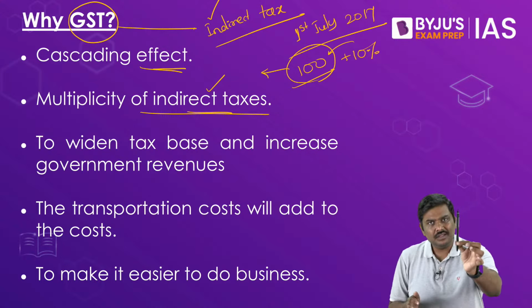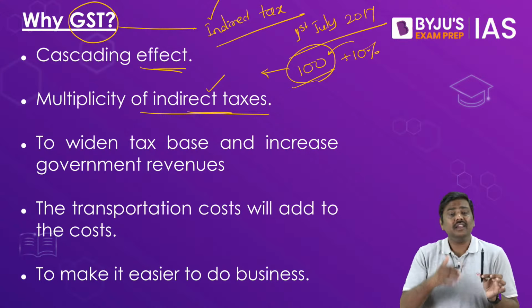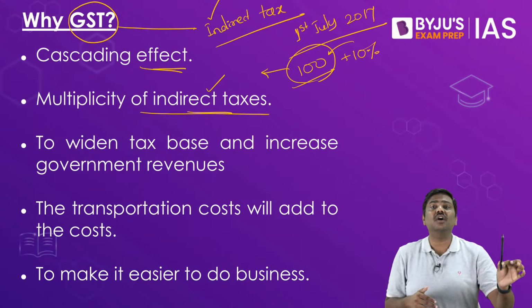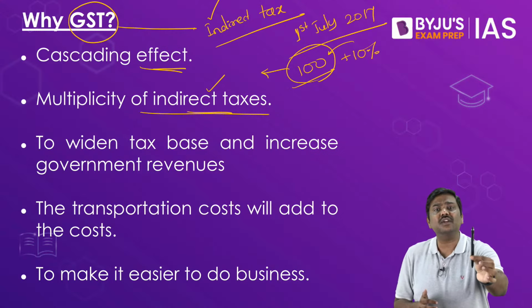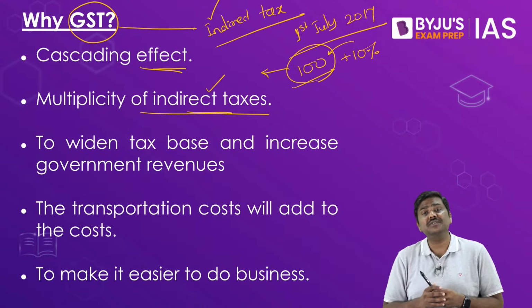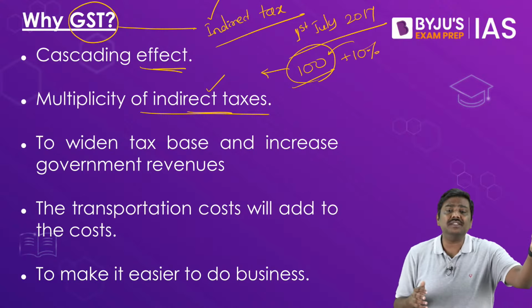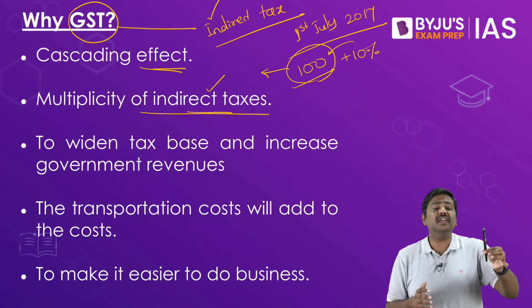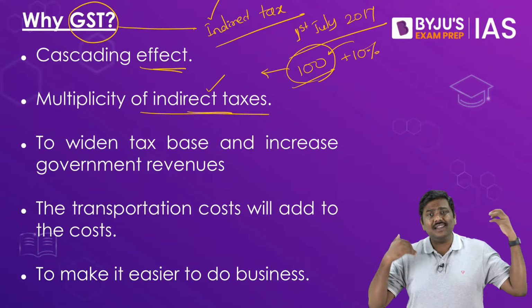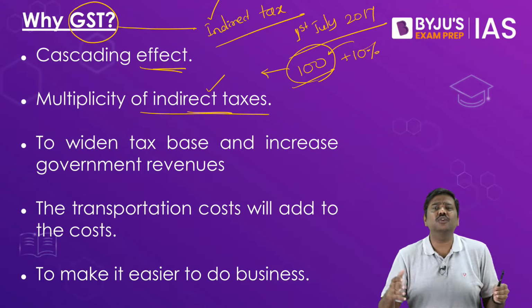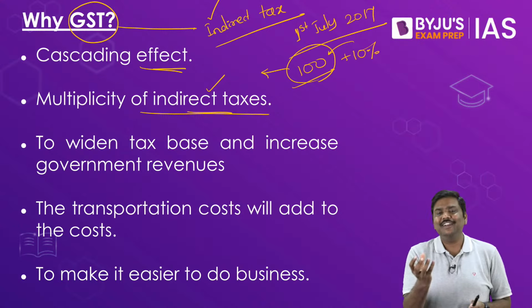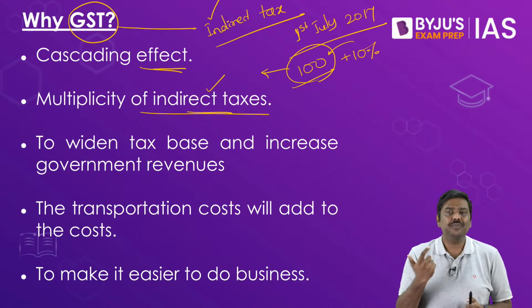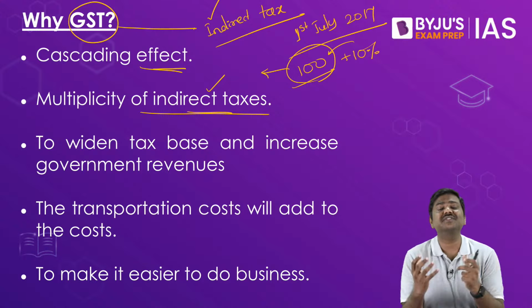For example, this marker, earlier if it was sold in, let's say, state of Bihar, let's say the tax rate was 12%. If the same marker is sold in the state of Kerala, it could be 15%. It could be 18% in West Bengal. If it is sold in, let's say, another state such as Rajasthan, it could be 21%. So from one state to another state, the tax rates varied. So it was very complex system earlier.